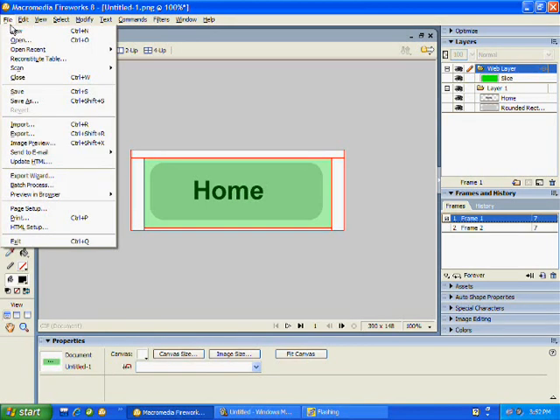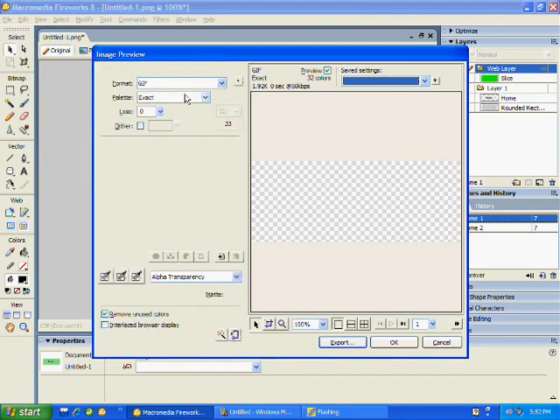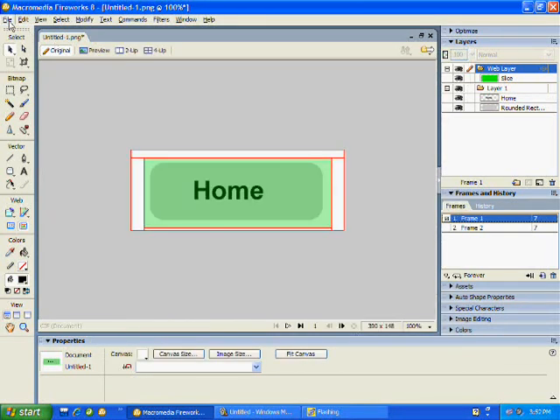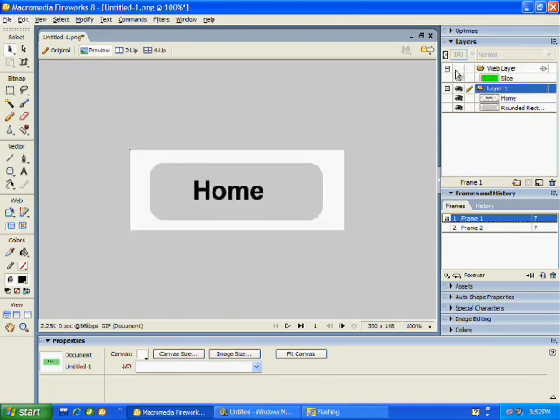Now go up to file, then image preview. This is very important to make sure that it is a GIF and not an animated GIF. Alright, so now, first of all, let's preview it first. Take away this. Look, it changes a little bit, and now you're going to want to export this onto something, perhaps Dreamweaver or whatever you want.